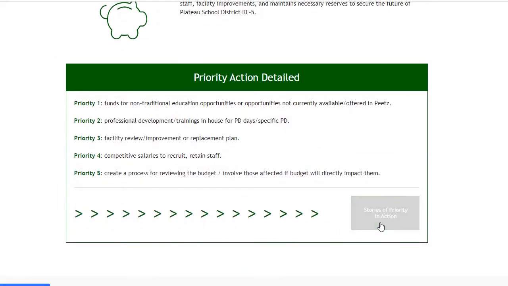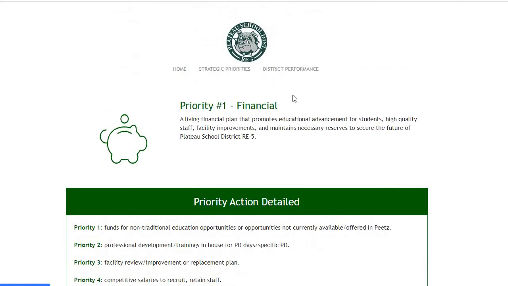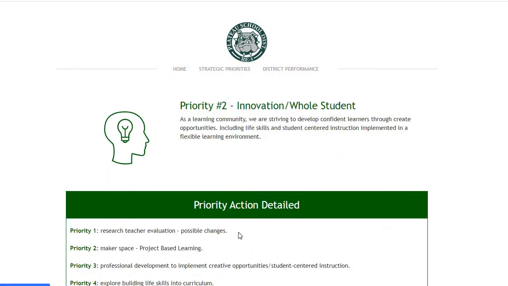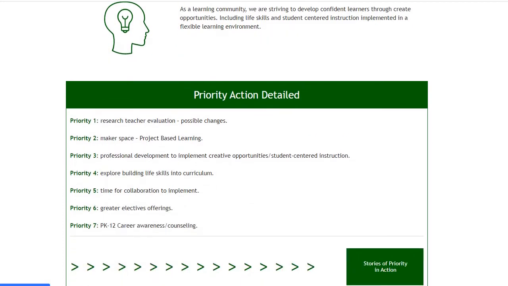There is also the opportunity for each district to upload stories of this priority in action, which we feel is really important for engaging with the community to help them understand how the district is taking action and really understand the story of the specific district and how it is approaching improving student performance. The same is true for each of the strategic priorities here, with different actions that are detailed, appropriate for the district's plan.